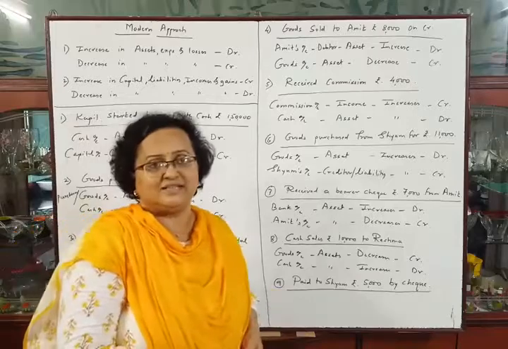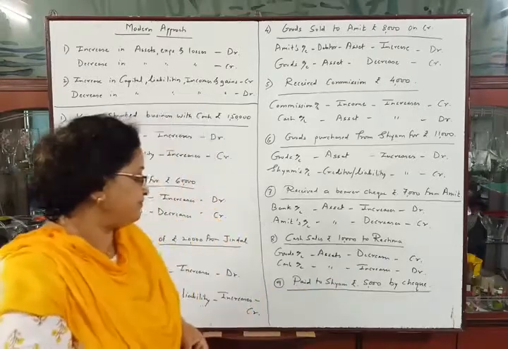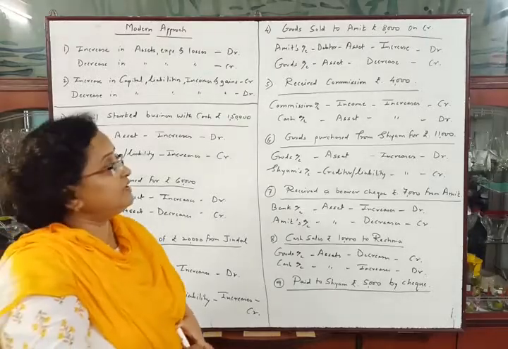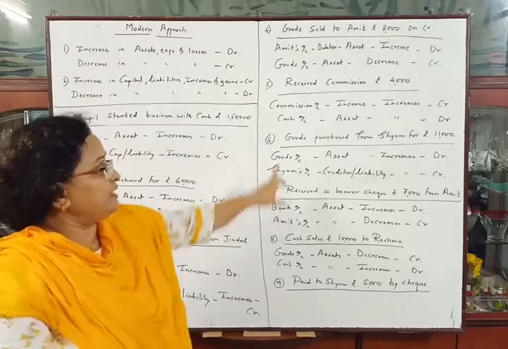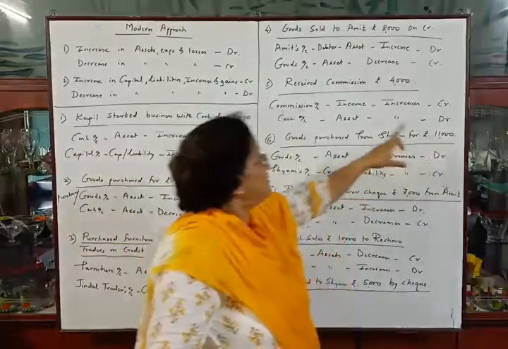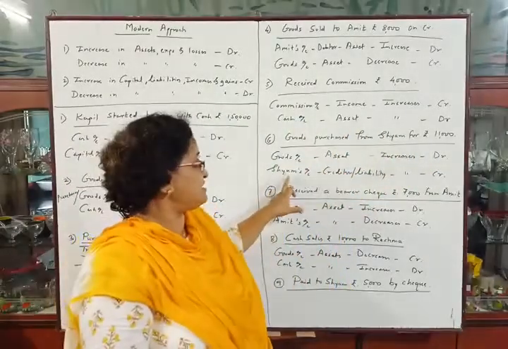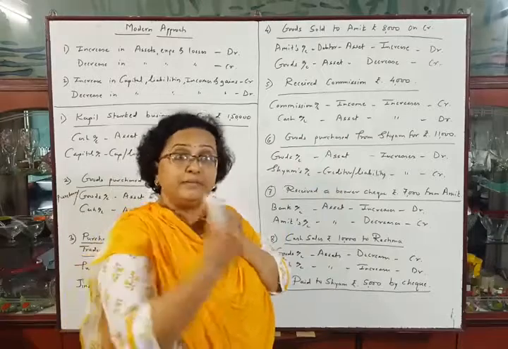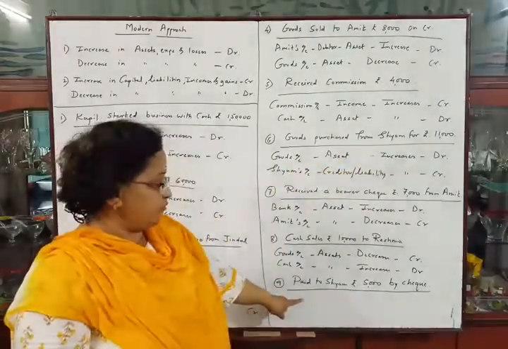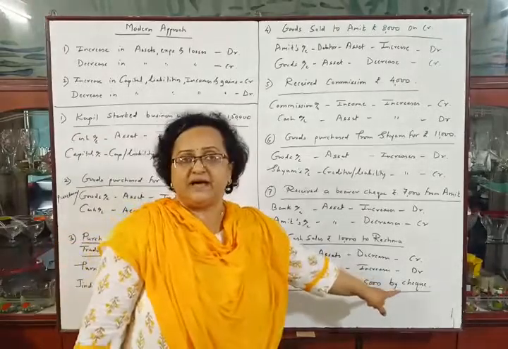Now the last transaction, today's last transaction. Paid to Shyam rupees 5,000 by check. See, in the sixth transaction, we have purchased from Shyam rupees 11,000. This was a credit transaction and Shyam is our creditor. Amount is payable to him. From that 11,000, now we are paying him rupees 5,000 by check.